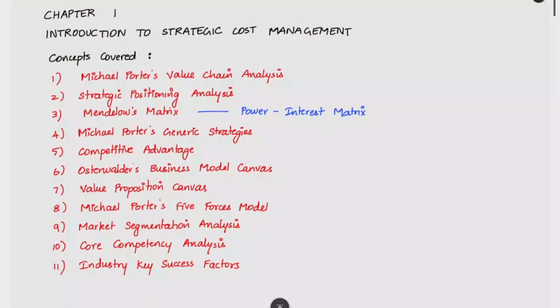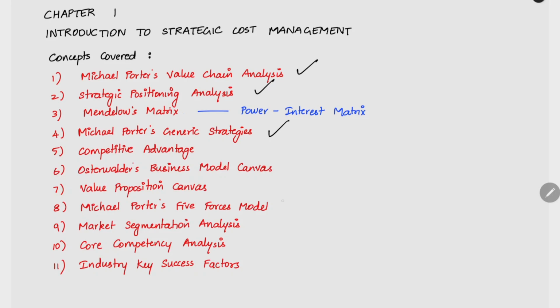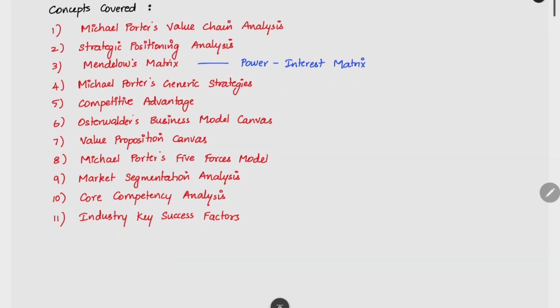Now, in this chapter, we will be seeing roughly these concepts: Michael Porter's value chain analysis, strategic positioning analysis, generic strategies, 5-force model, value proposition. These are all the main list of important concepts in this chapter. Other than this, we'll be covering all small concepts also, so we can get into the chapter.